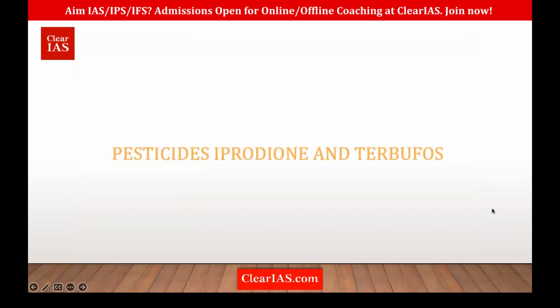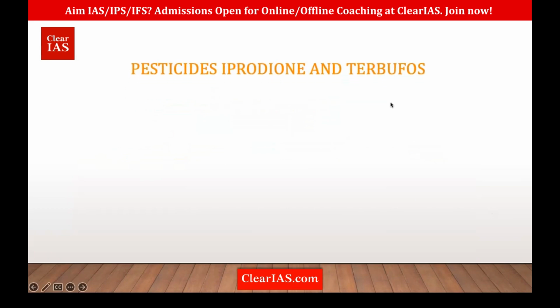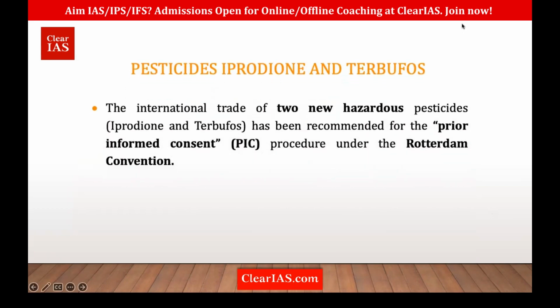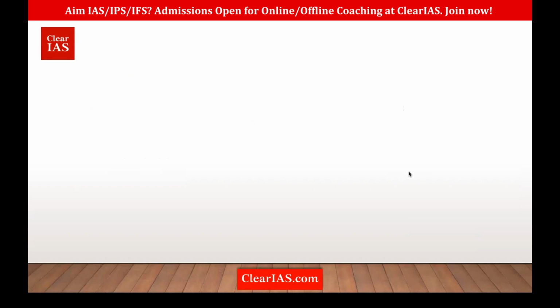Now we'll see two pesticides, that is iprodione and terbufos. This was in the news actually. So these are two new hazardous pesticides which have been added to the prior informed consent procedure under the Rotterdam Convention. So we spoke about what? The prior informed consent in Rotterdam. So iprodione and terbufos have been added to that, made part of this Rotterdam Convention.